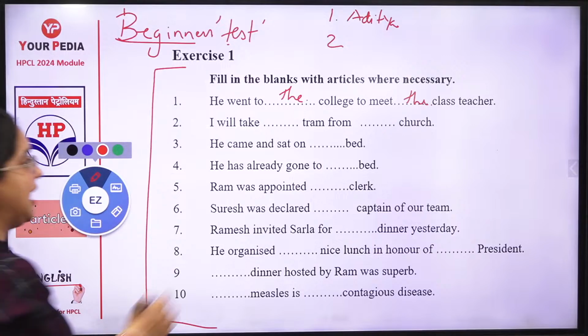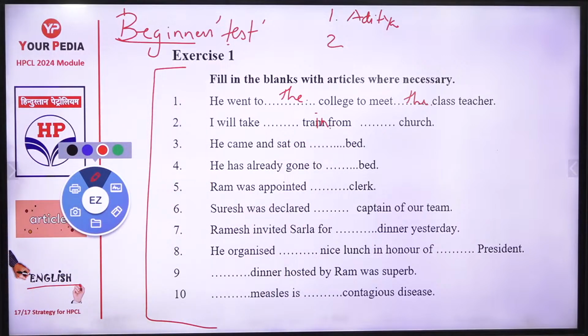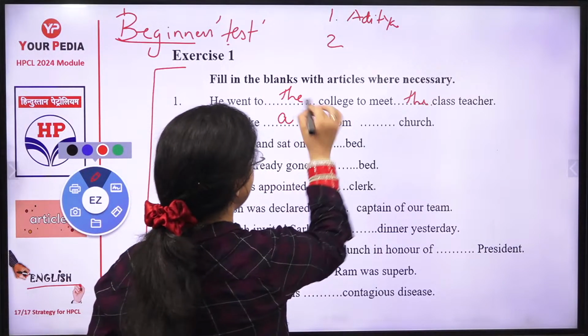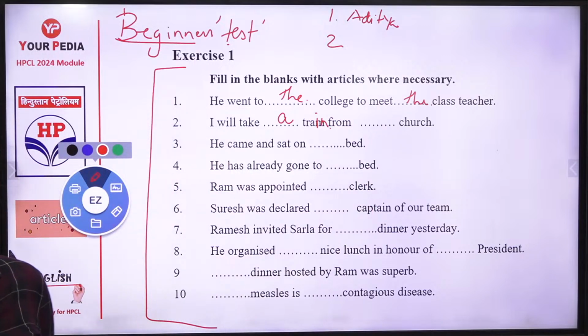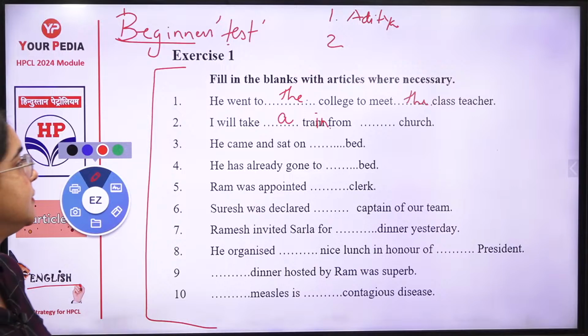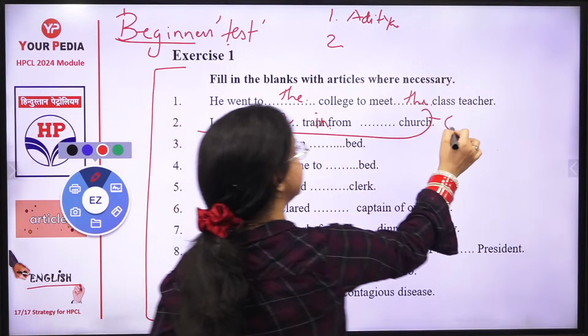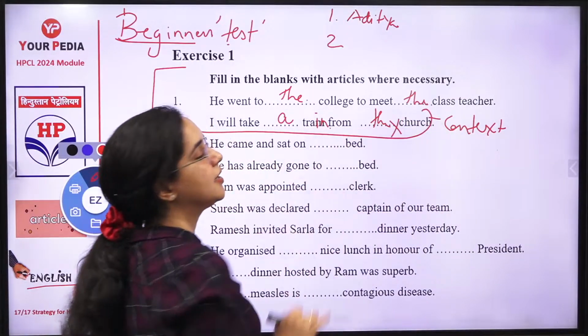I will take dash train. It is train. From dash church. I will take a train. Now we are not sure from which train, but we are sure at the second point we have to say it by the church. Okay, why the church? Because here you are taking a train. It is about the context of the statement. Context के कारण इसमें the लगा है, otherwise नहीं लगना था.